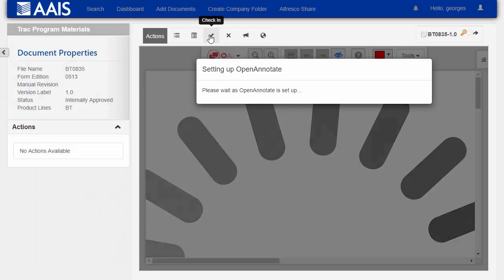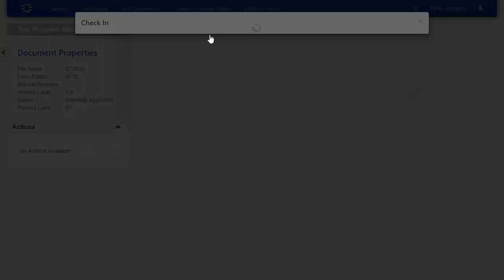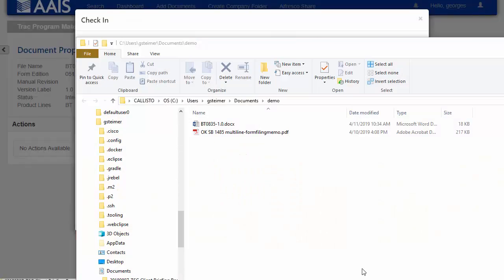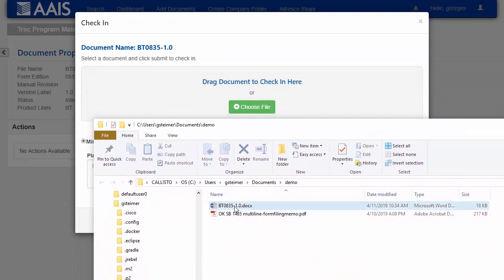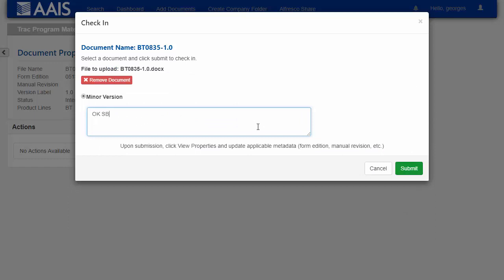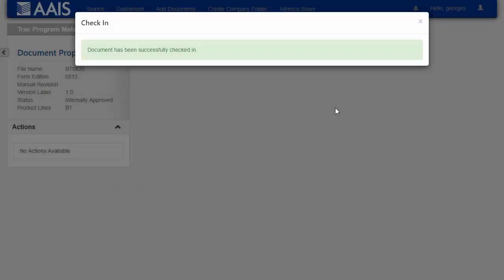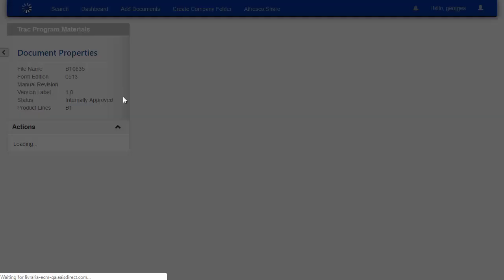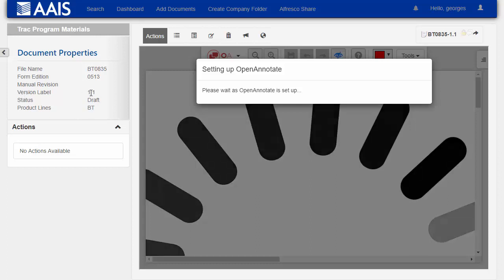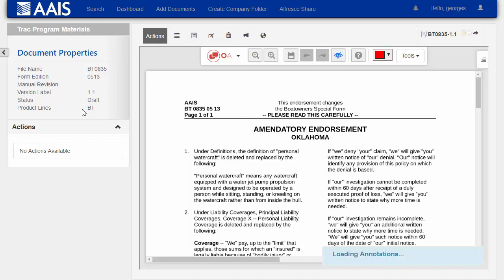And now we're going to check in the change with the new version. So I have different ways to do this. I can drag and drop the document, or I can browse to it. I'll just go ahead and drag it and drop it in. And this is going to create a new version of the document that is in the draft state. So it's important to know that not all users are going to see this draft. Only the approvers and document editors will see this draft version.